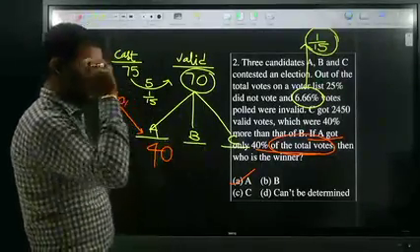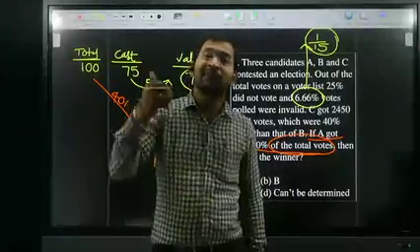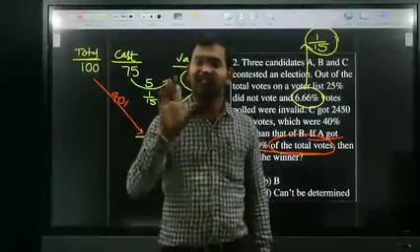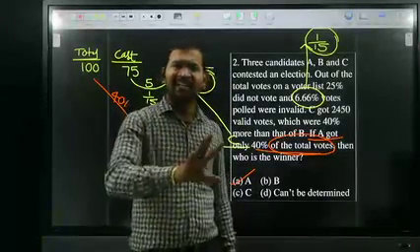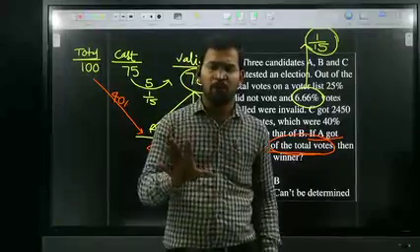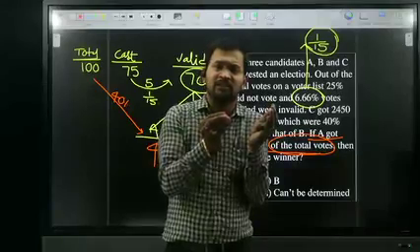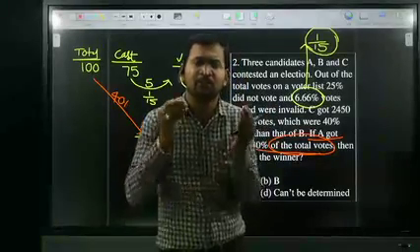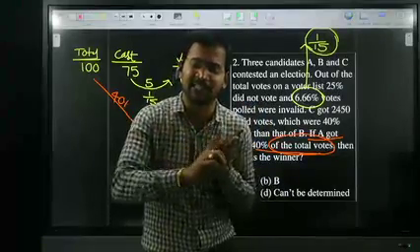All of you understood? And one more thing: in some questions, they give some extra information. So one thing is very clear: there is no rule that we need to use the entire data whenever you are calculating. There is no rule. What type of data we need in order to solve that question, we need to take that data only. Don't take unnecessary data.